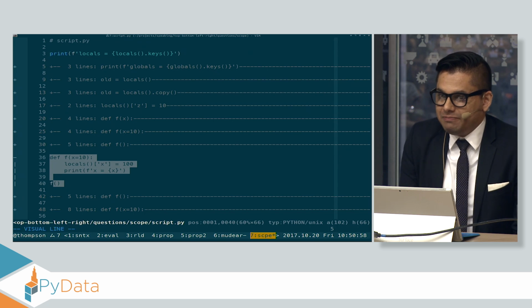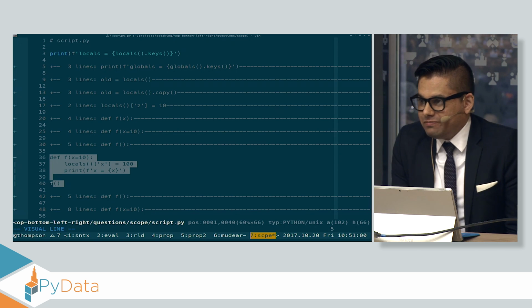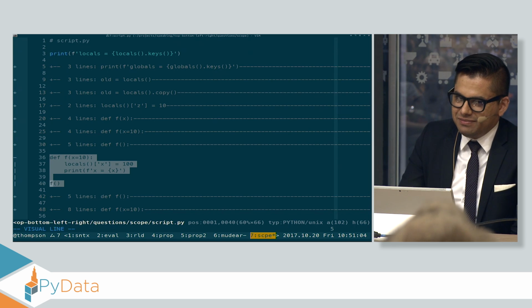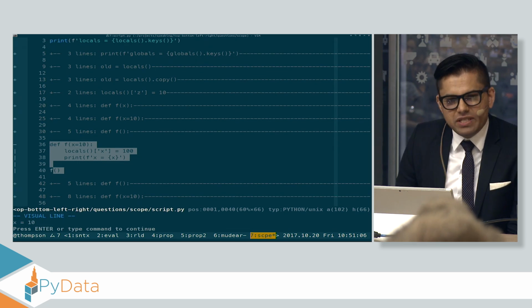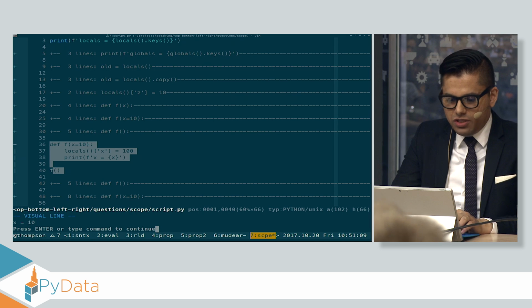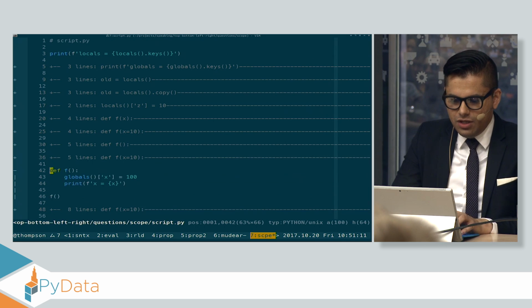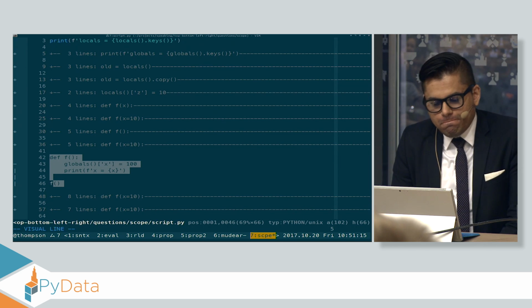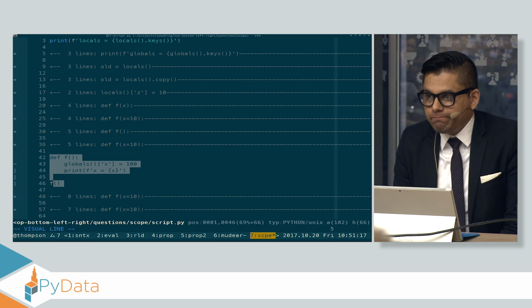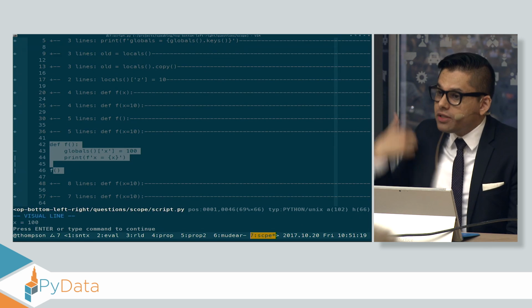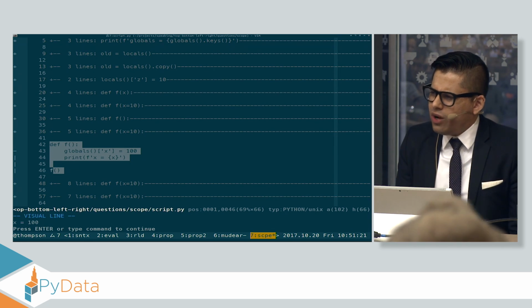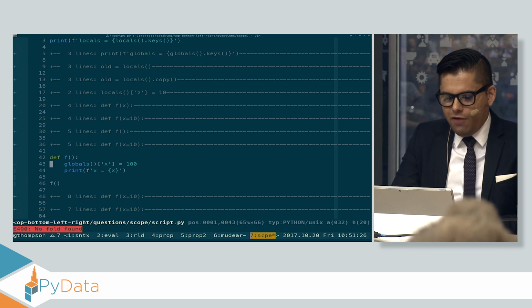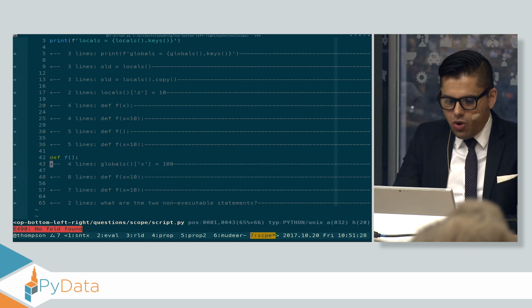What does this print? 10 or 100? Prints 10. Had no effect whatsoever. That's kind of weird. So maybe it's a global. What does this print? Does this work? It works and it prints 100. Wait a moment, something's really weird. Python must be incredibly complicated for all these different behaviors to show up like this.